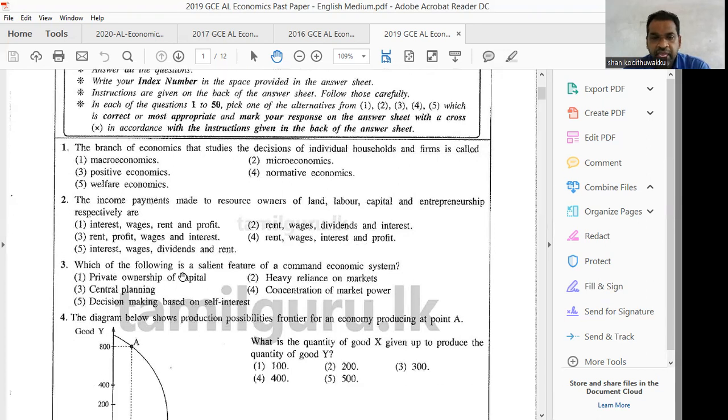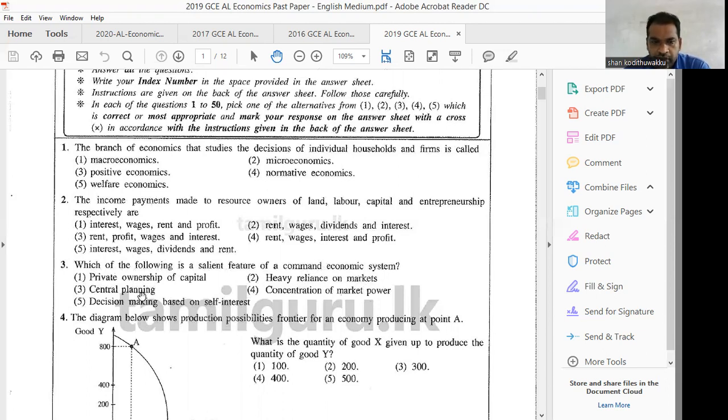Which of the following is a salient feature of a command economy system? Command economy system, the planned economy system. The government will decide everything. The committee appointed by the government will decide everything. Which of the following is a salient feature? Private ownership of capital? No, wrong. Heavy reliance on markets?